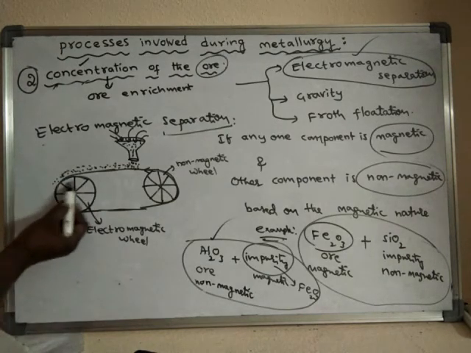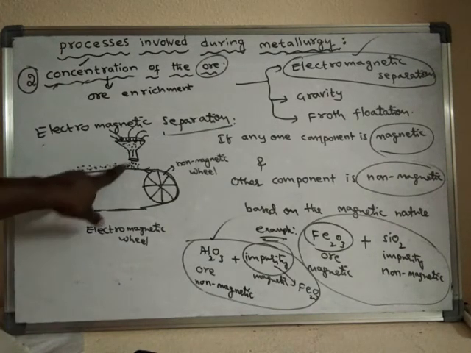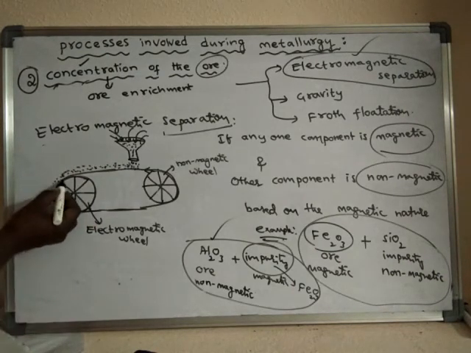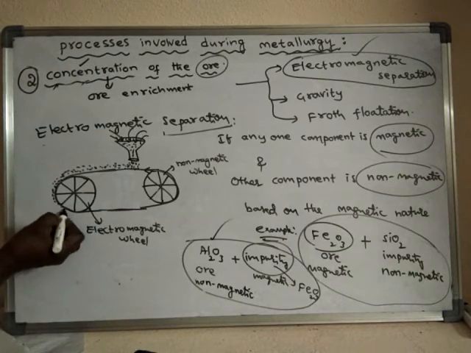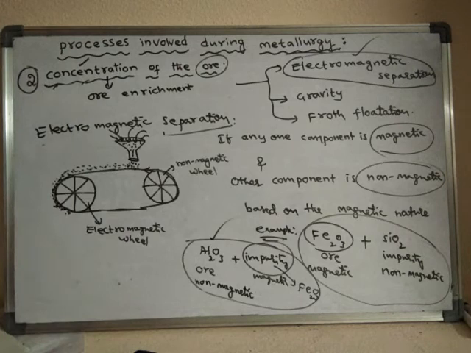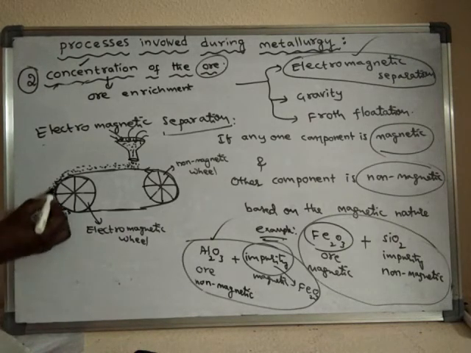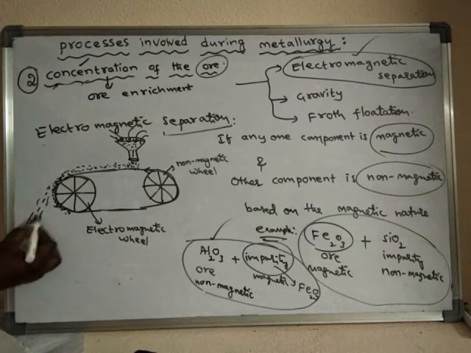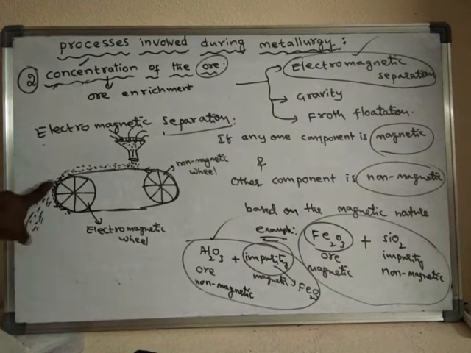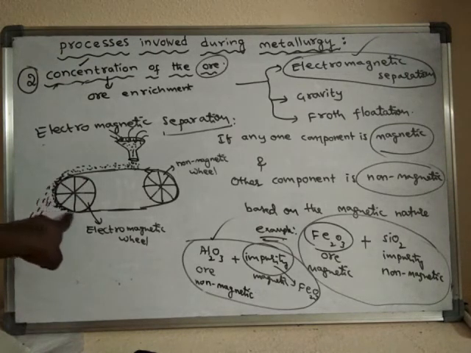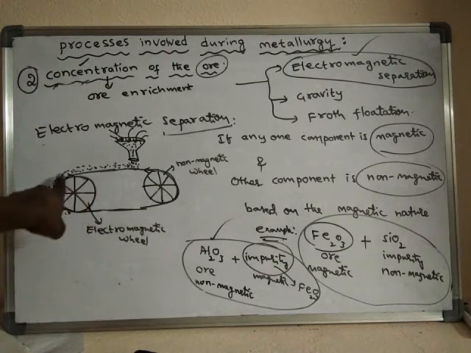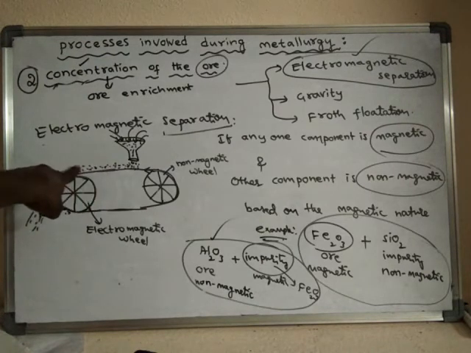The magnetic substance present in the pulverized ore will stick to the wheel, and the non-magnetic substance separates. As the wheel and belt turn, the pulverized ore has both magnetic and non-magnetic substances.